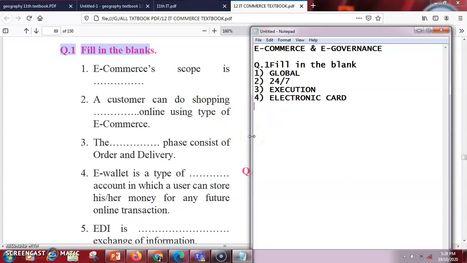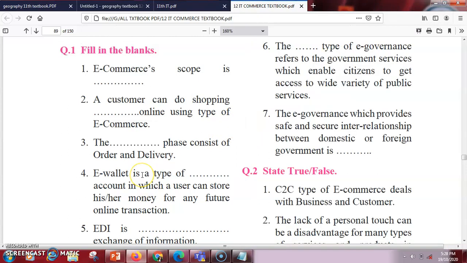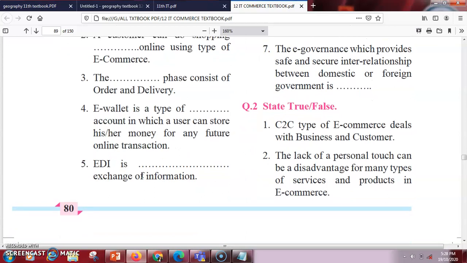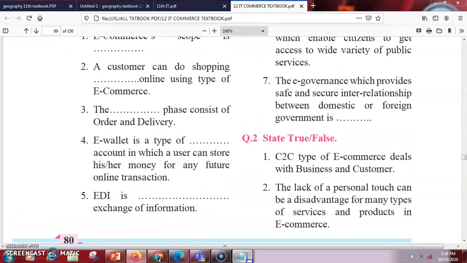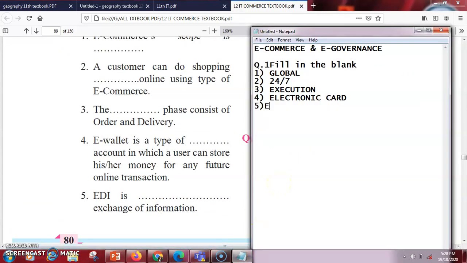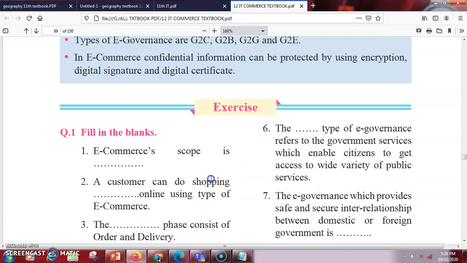Now the fifth one is, EDI is exchange of information. So basically EDI is what? It is an electronic data interchange, which is going to help you to exchange the information. So that's all about EDI.